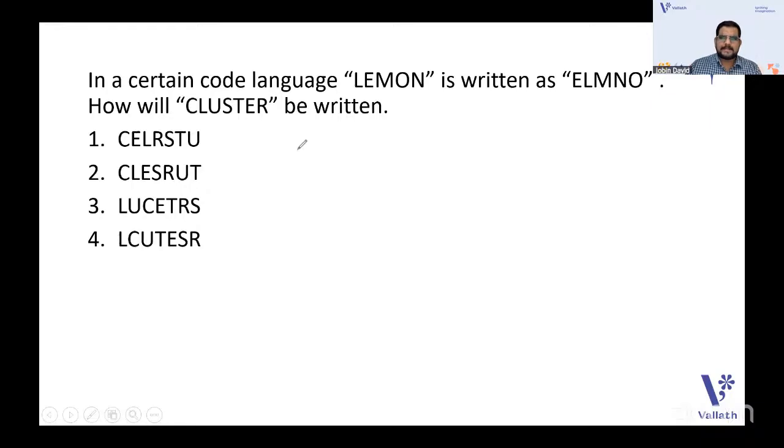Okay, let me just write out lemon. LEMON. Actually, the letters in lemon are written in alphabetical order, right? ELMNO, nothing other than that. All letters in the word lemon are written in alphabetical order. So it goes with cluster also.